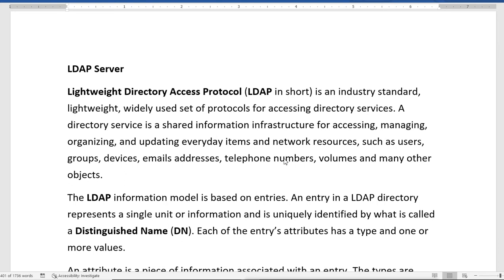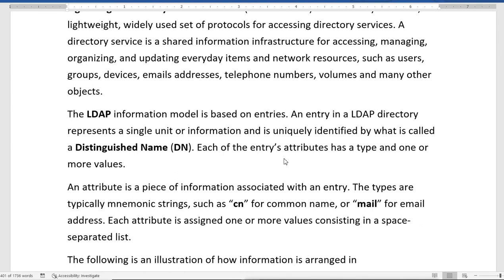Each entry's attribute has a type and one or more values. So entries mean the user account we create, whether a user account, group account or machine account, is identified by a distinguished name. It is a unique style of name which is used in the LDAP protocol.